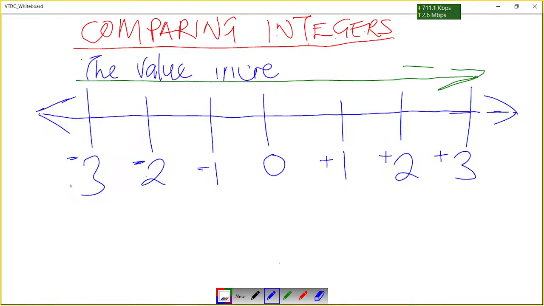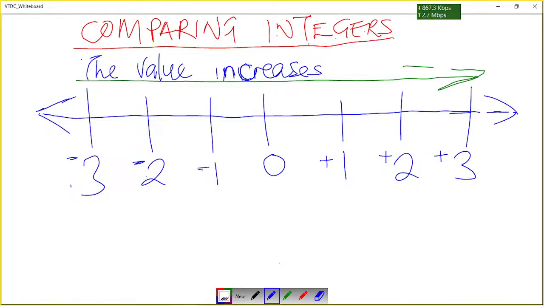So when you're going to the right side from the left, the value increases. What it means here when I say the value increases is this.